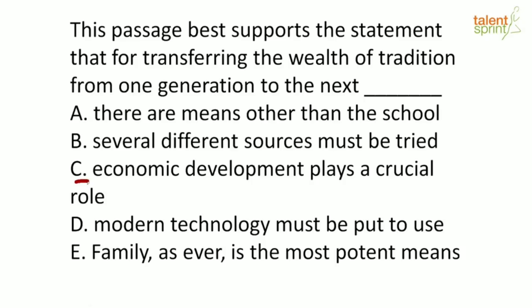So we understand that out of the given 5 options, option C, economic development plays a crucial role, because of both the first and the second line. The first line brings in the background, as in laying the foundation, and then the second line strongly supports statement C. So for the second passage, theme detection, our answer option is option C. Economic development plays a crucial role. So this passage best supports the statement that for transferring the wealth of tradition from one generation to the next, economic development plays a crucial role.